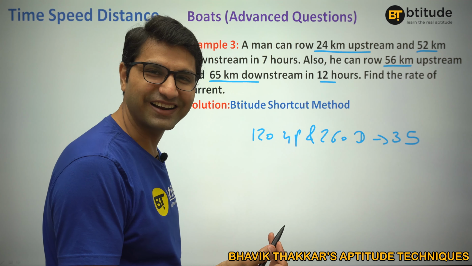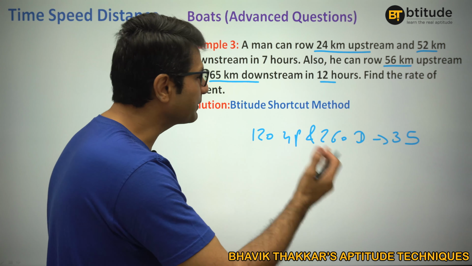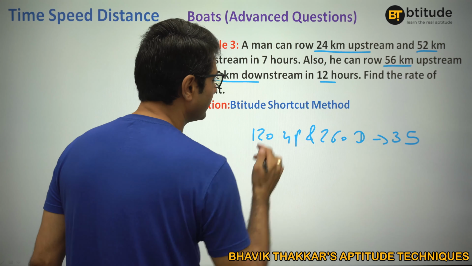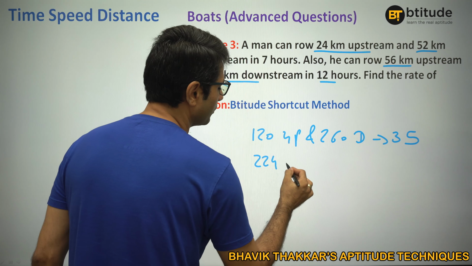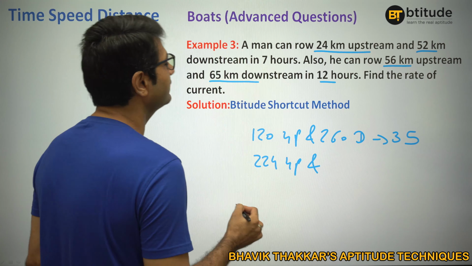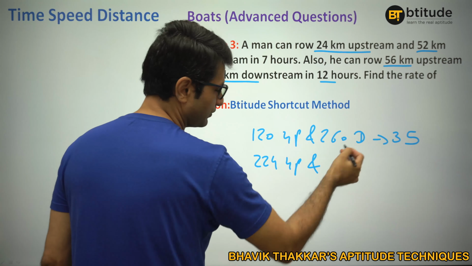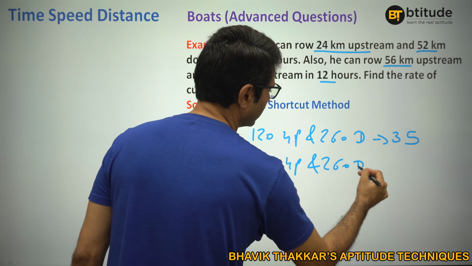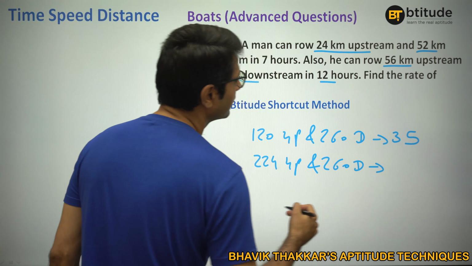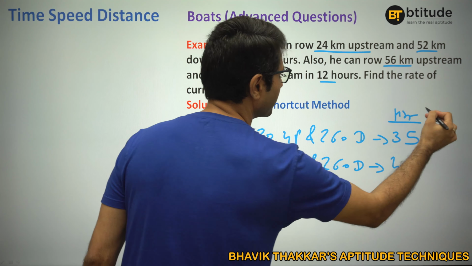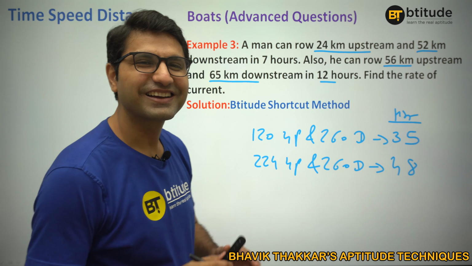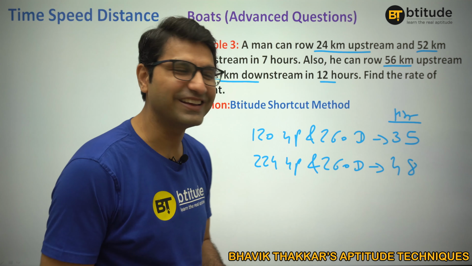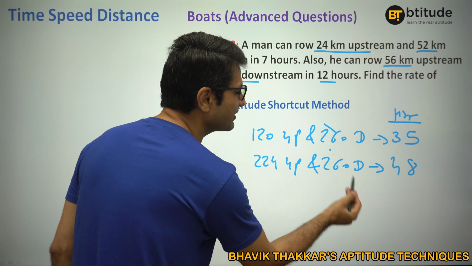Fair enough, right? What about the next one? If I multiply it with 4, 56 into 4 is 224 kilometer upstream and 65 into 4 obviously will be same, 260 kilometer downstream. The time will be 12 into 4, 48 hours, right? This is the time. Fair enough. Can you figure it out now? Pretty easy. If you now understand, this is the same distance.